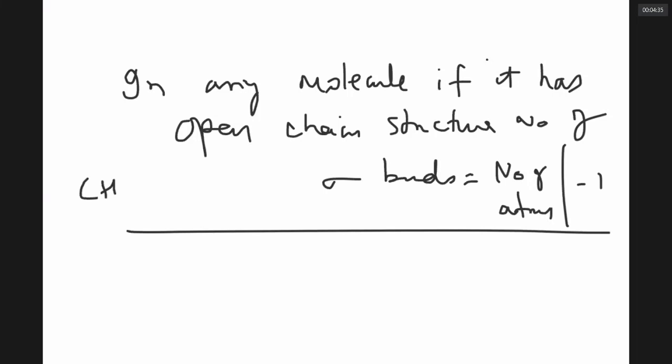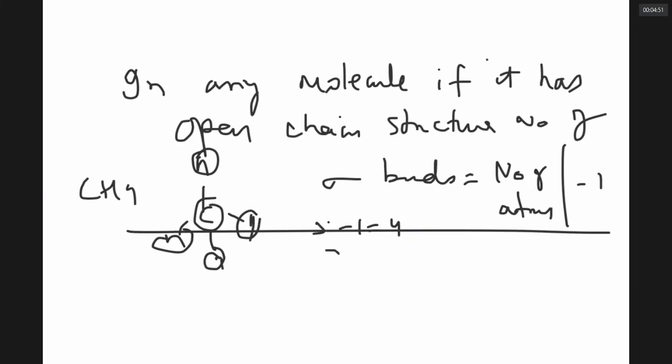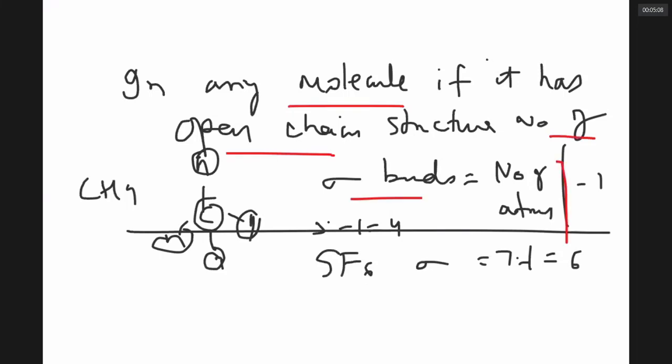You take methane. How many bonds are there in methane? 4. Number of atoms is 5. 5 minus 1, 4. Take any molecule, SF6. It is an open chain structure. How many sigma bonds are there? In any open chain structure, the number of sigma bonds is equal to the number of atoms minus 1. That's a rule. How many sigma bonds are there in C4H10?